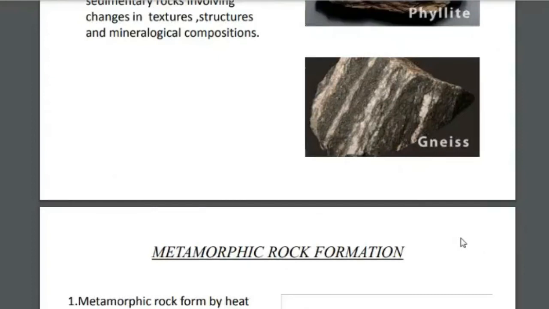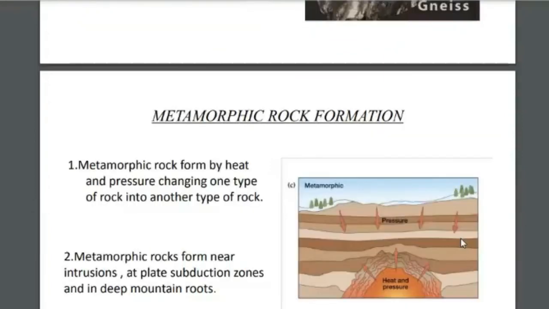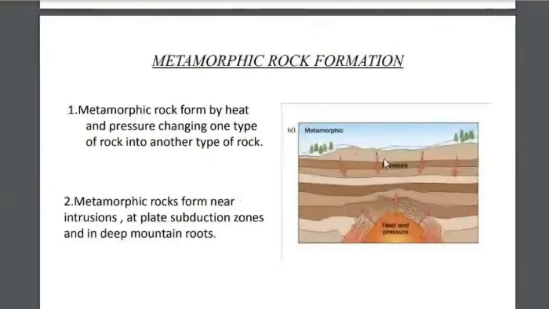Metamorphic rock formation we can see from the diagram. The rocks will undergo high temperature and pressure because of the overloading from the topmost portion. The temperature and pressure may increase, and towards the interior, because of the magma chamber, temperature may rise. It will cause hydrostatic pressure.